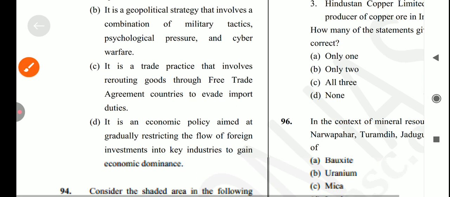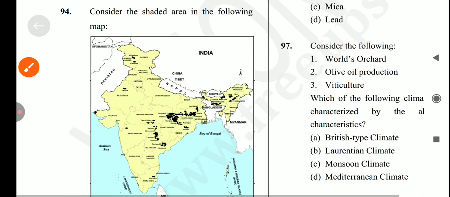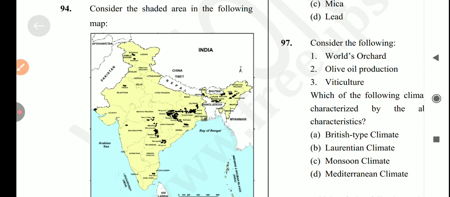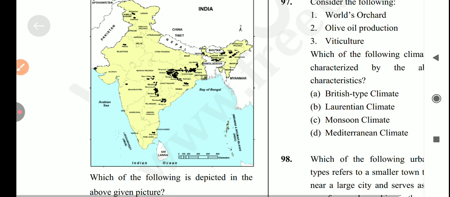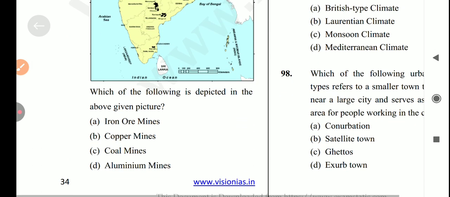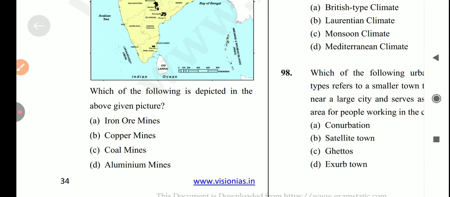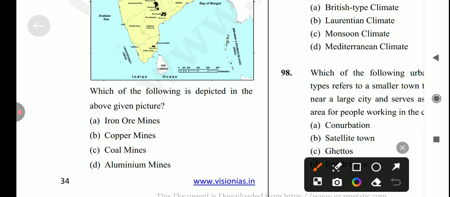Let's come to the next question, which is: consider the following areas. Which of the following maps, what will this be related to? Which of the following is depicted in the above pictures? So first iron, copper and coal mines. So the answer for this question is option C, which is coal mines.